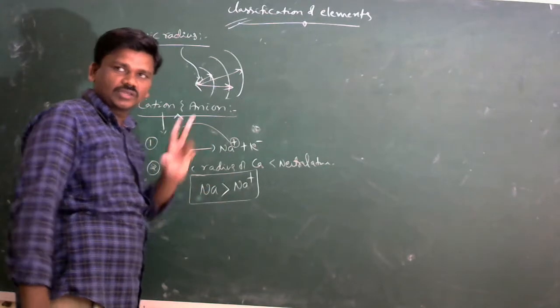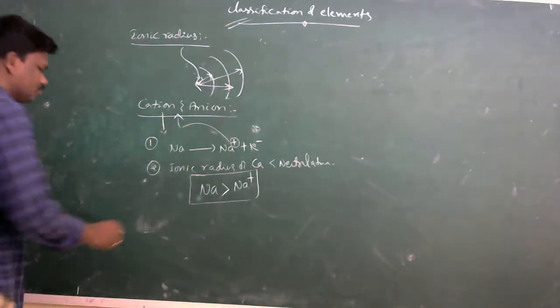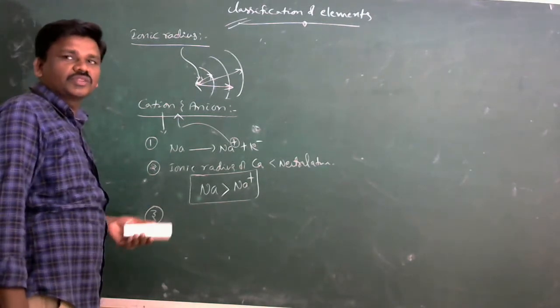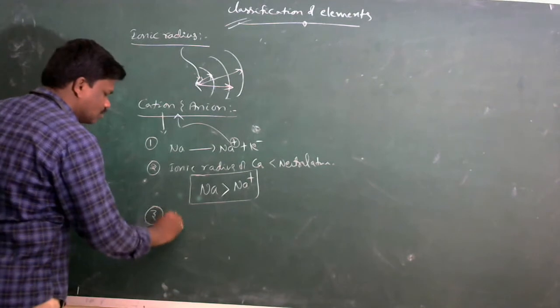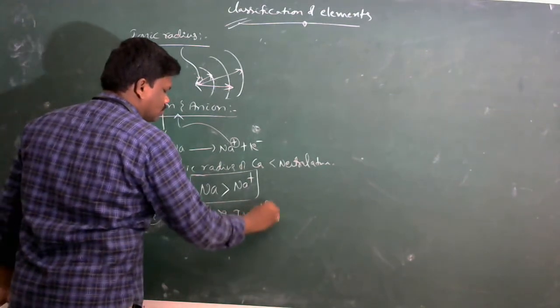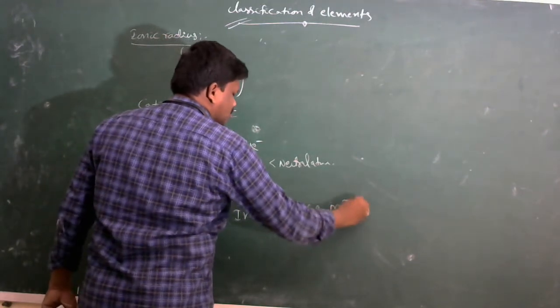Effective nuclear charge increases with decrease in ionic radius of cation. As the positive charge increases, ionic radius decreases.